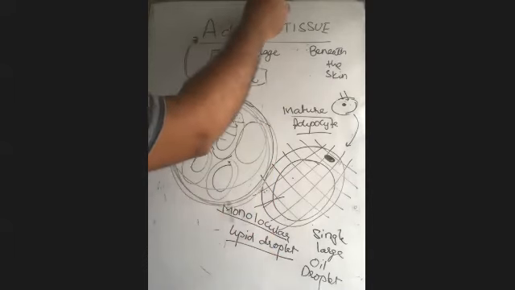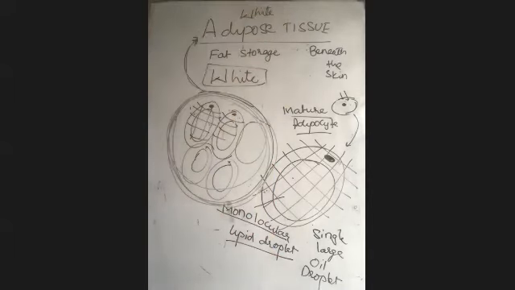Color of this is white. That's why we call it white adipose tissue. How much is formed? That depends on the individual, on how much effort you are paying.